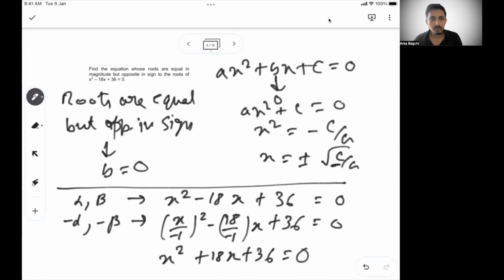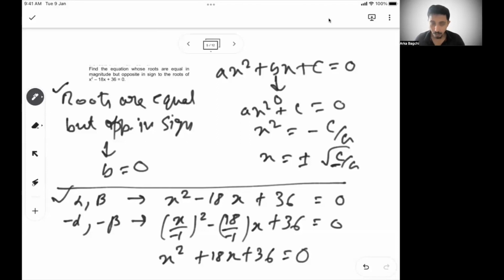You don't have to find the roots of x square minus 18x plus 36. You just need to understand how the existing roots become opposite in sign but equal in magnitude. For that you multiply by minus 1, and you divide the existing equation by minus 1: your x in the existing equation becomes x by minus 1 in the new equation. Rather than solving the equation, getting the two roots, changing them and finding the equation again, this is a much faster approach.